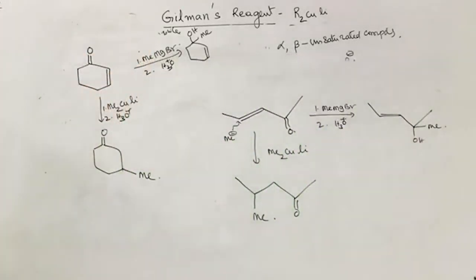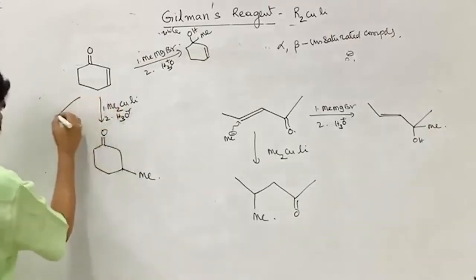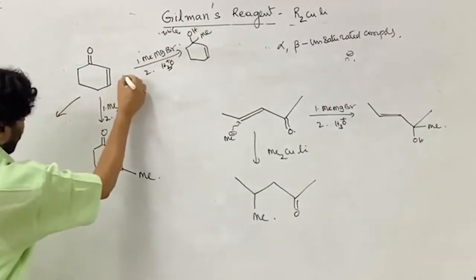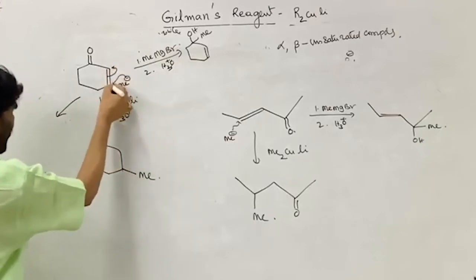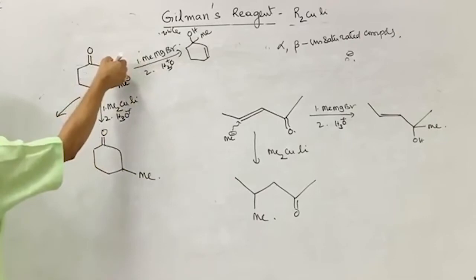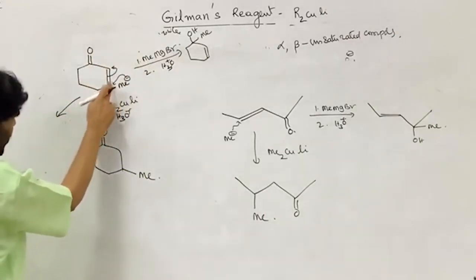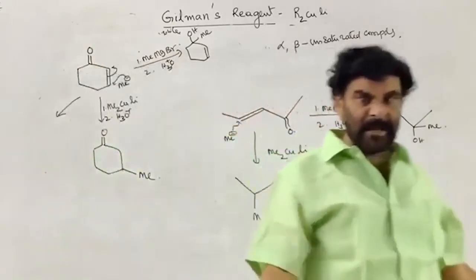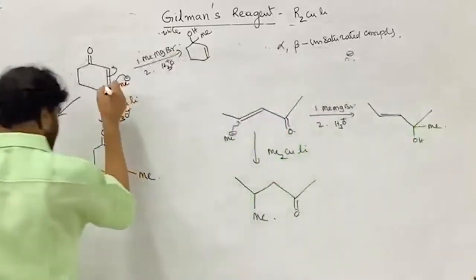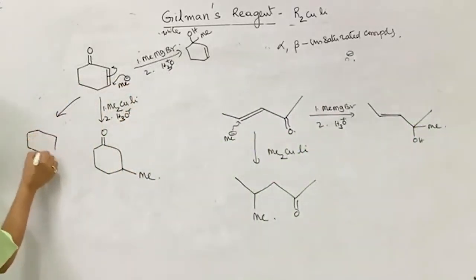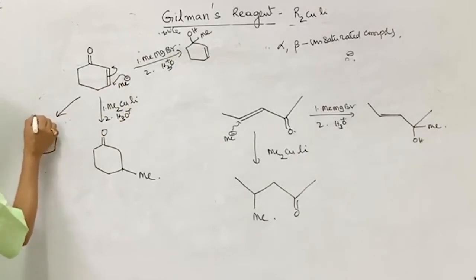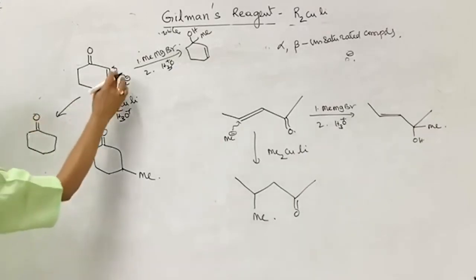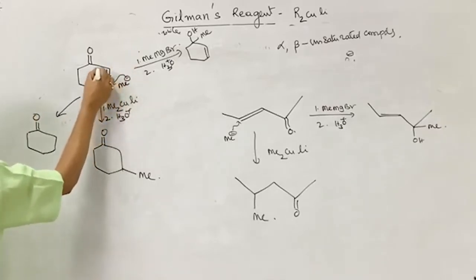You can take this thing. Gilman's reagent is not always lithium dimethyl cuprate. It can be ethyl or anything. Let me take this example, that is the mechanism of the reaction. This is attacking here. Why is it attacking here? Why not here? If it attacks here, the resulting carbanion will be in conjugation with the C=O double bond, and that is stabilized, an enolate ion is formed. Therefore, it attacks here only. That is, the reaction always takes place through this, or instead of writing this, I can write this word.